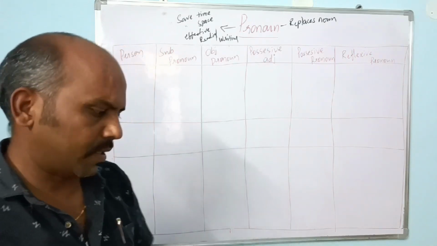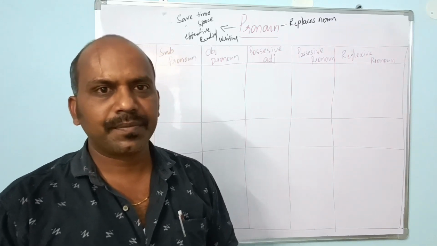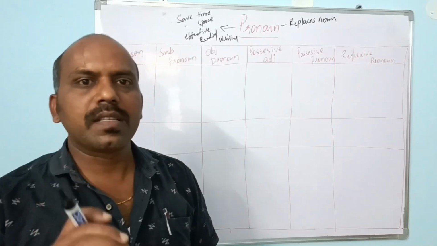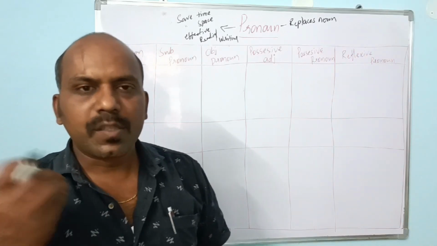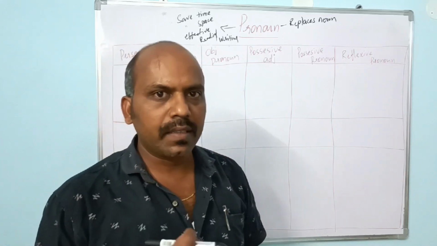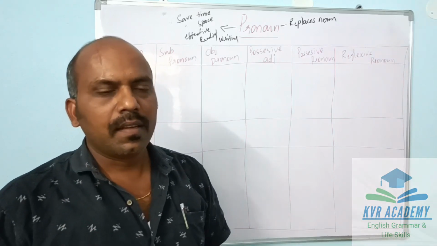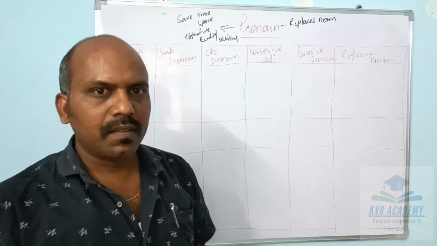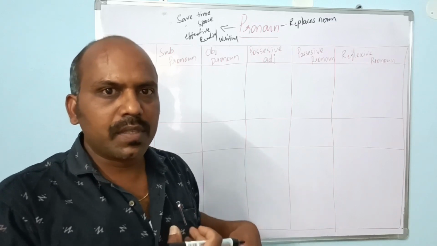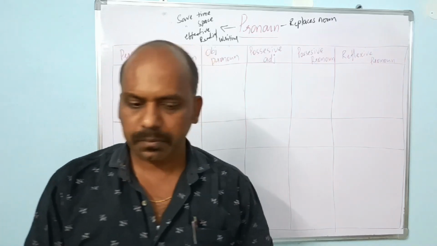Then who is the first person? The first person is the speaker. See here, I am speaking and you are listening. Then the speaker is the first person, so about myself I use I. So I comes under first person. Not only about me, if there is a little group along with me, then instead of I, I'll use we. That also comes under first person.